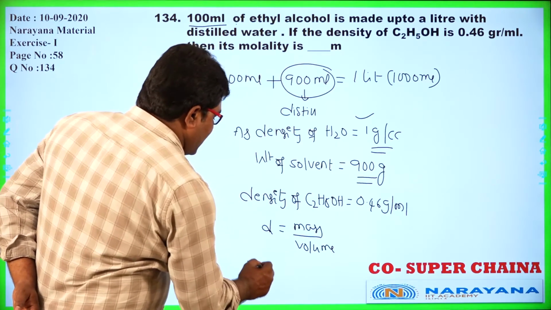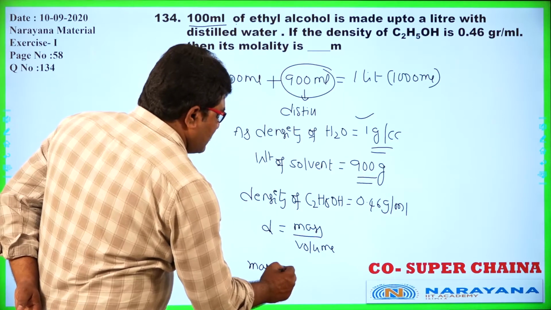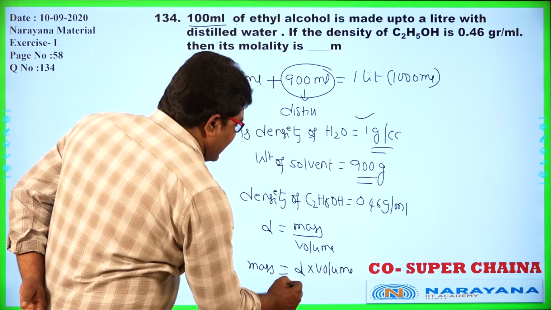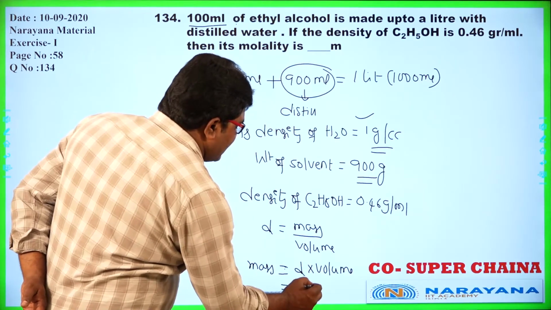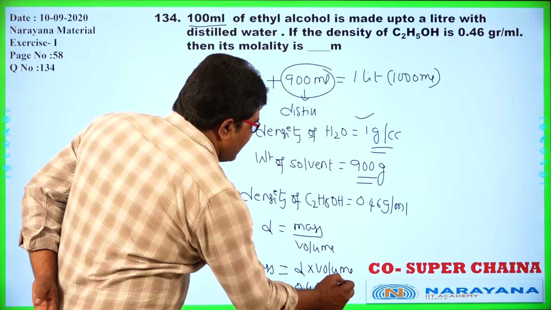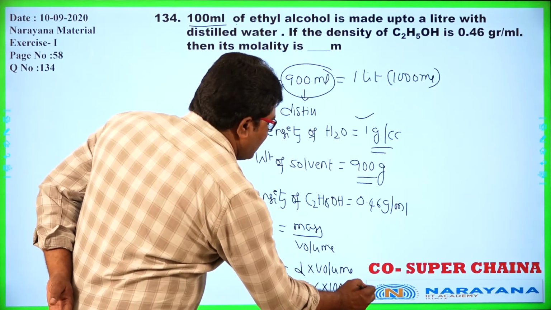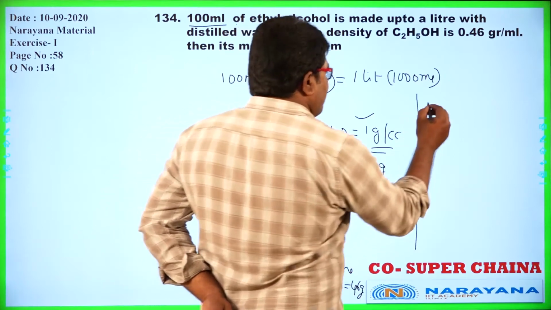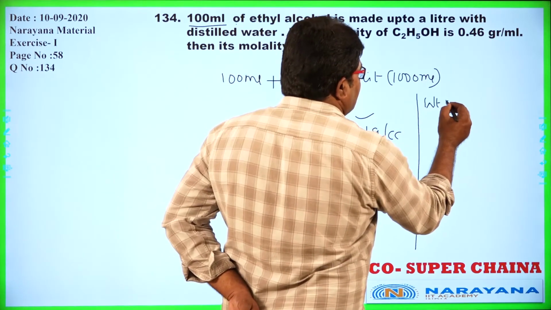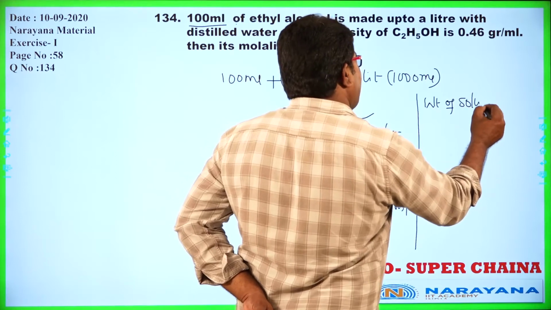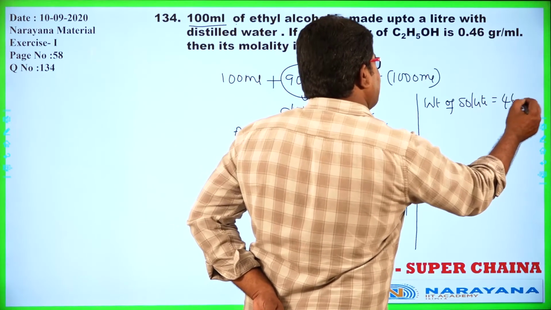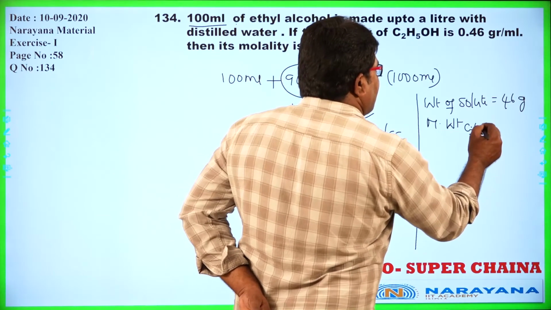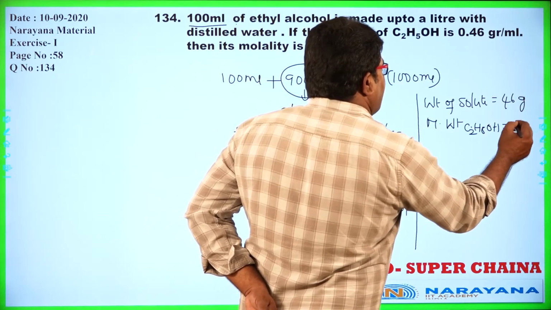So, mass of the solute is equal to density into volume. 0.46 into 100 is equal to 46 grams. So from that I am able to calculate the weight of solute. Here ethyl alcohol is the solute, that is 46 grams, and the molecular weight of ethyl alcohol is also 46